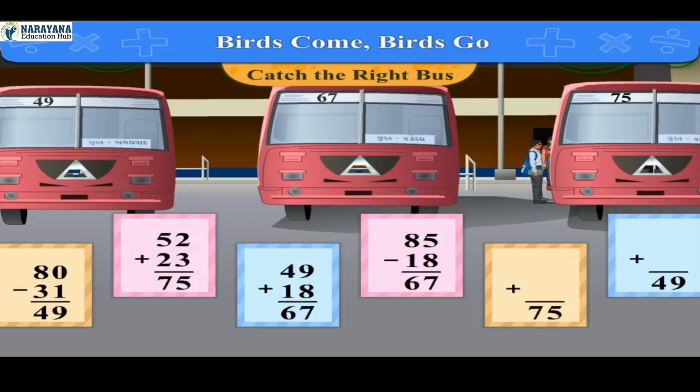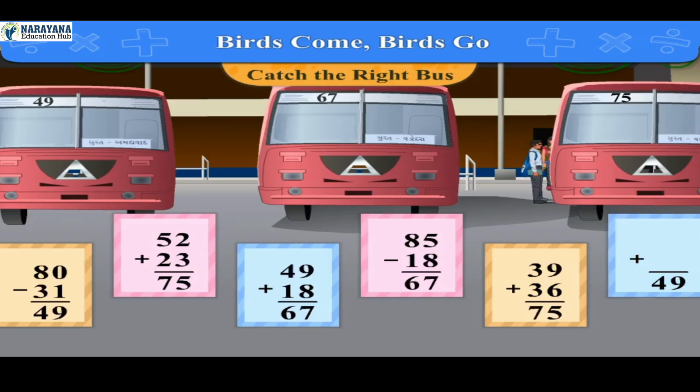We will first take cards of 58 and 17, whose sum is 75, and another cards of 39 and 36, whose sum is 75.